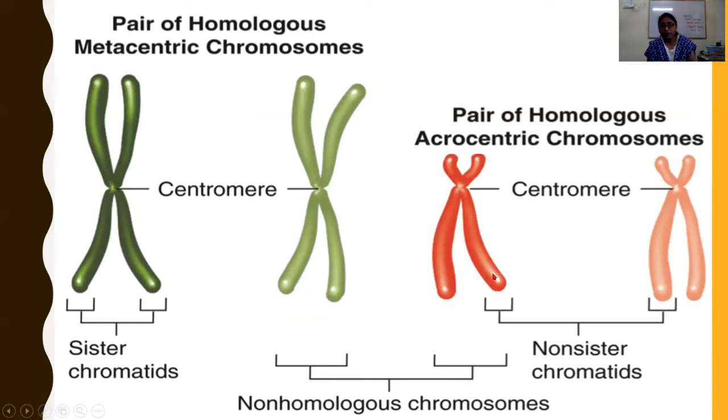Centromere position. If one chromatid is from the father and the other from the mother, then these two chromatids are said to be non-sister. And these two chromosomes are non-homologous. This is one chromosome, one type of homologous. This is another pair of chromosome. So these two chromosomes are non-homologous chromosomes.